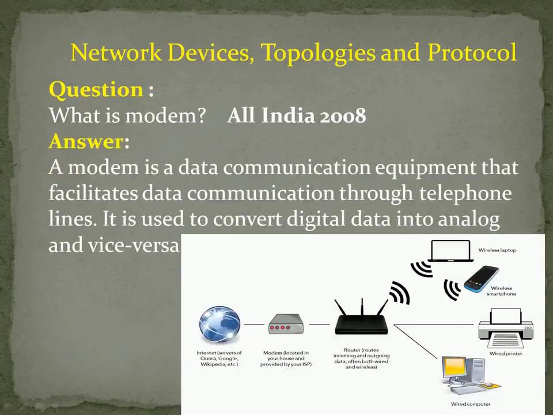The next question is, what is a modem? A modem is a data communication equipment that facilitates data communication through telephone lines. It is used to convert digital data to analog data, or analog data to digital data. Can you see here, after the internet, who is receiving the data? The modem is receiving. The modem will receive the analog frequency of data.